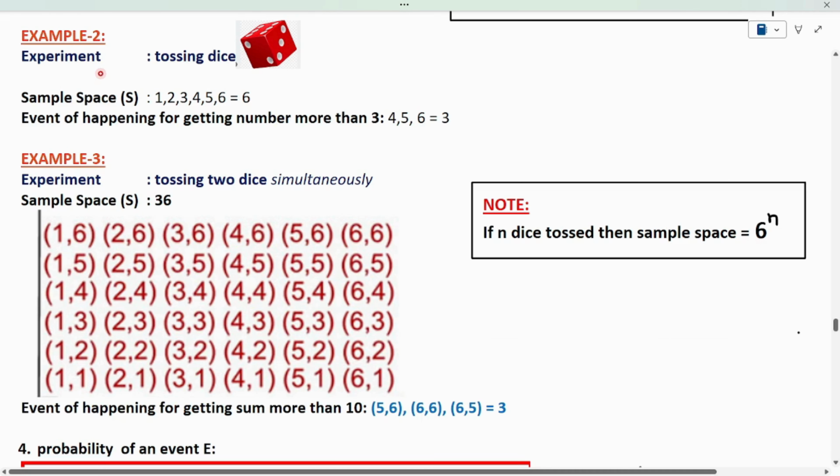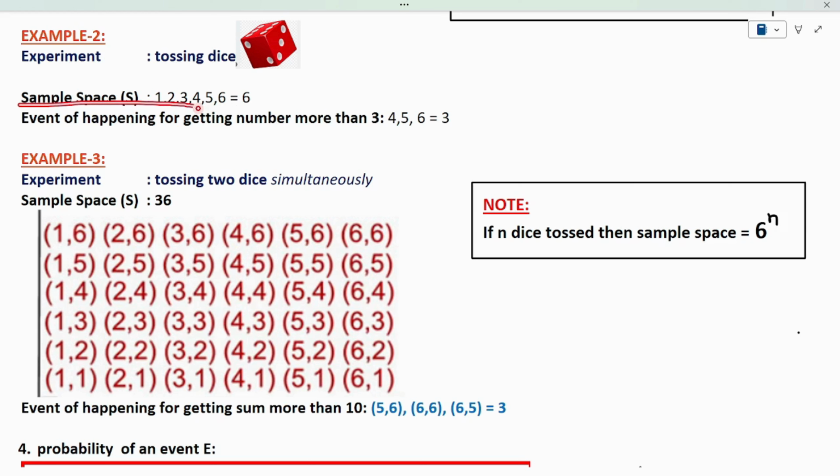Coming to example 2, here the experiment is tossing a dice. We know that a dice is a cube which has 6 faces. Certain numbers are written on each face. Here the sample space is 1, 2, 3, 4, 5, 6. Why am I writing 1, 2, 3, 4, 5, 6?